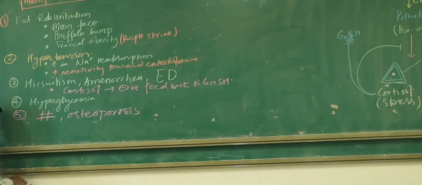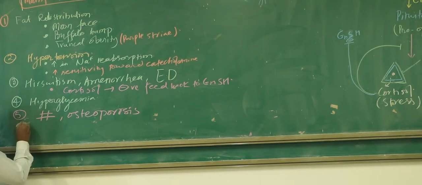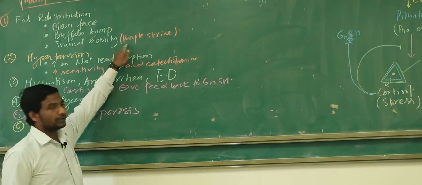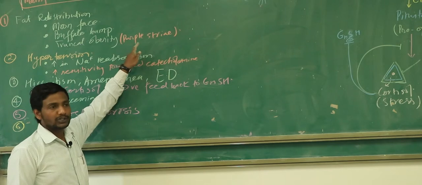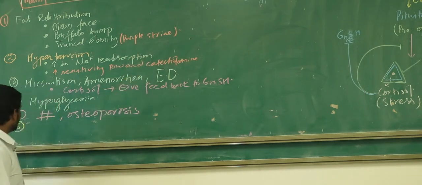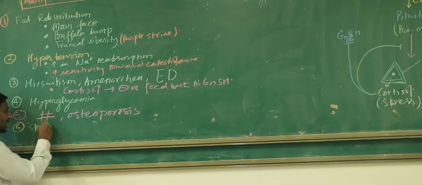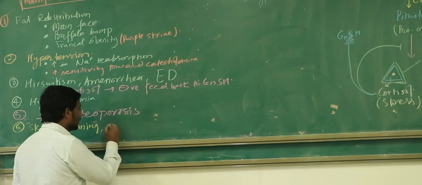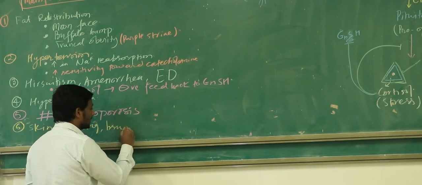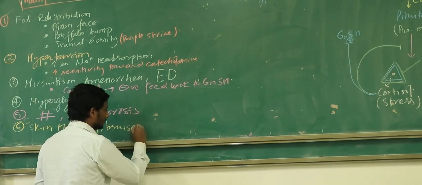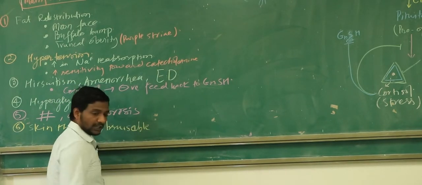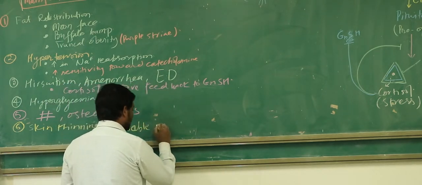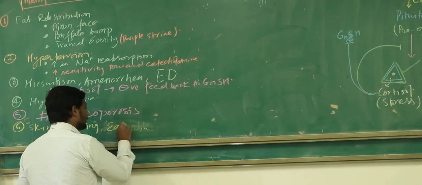Another very common manifestation of this disease is that this person is going to have a few features in the skin. You must remember, one feature in the skin you already know. In the trunk, in the abdomen, there is going to be one specific kind of striae. What is that? Purple striae. Another very important one, this patient will develop skin thinning. The skin will become very, very thin. Not only thin, but there will be lots of bruises, easily bruisable. So any small kind of injury can lead to bruising. So the patient will develop the phenomenon of easy bruising,